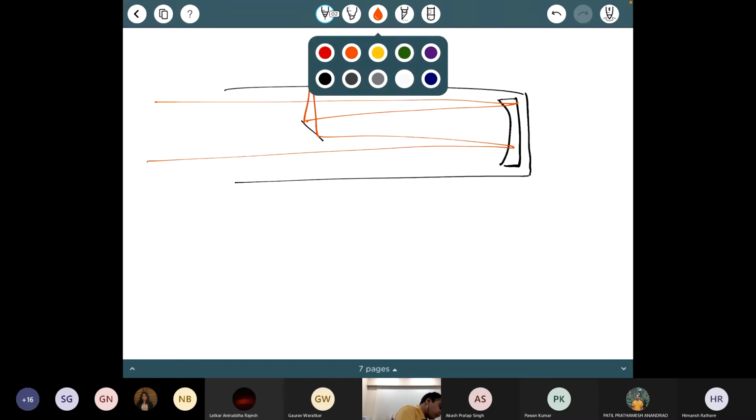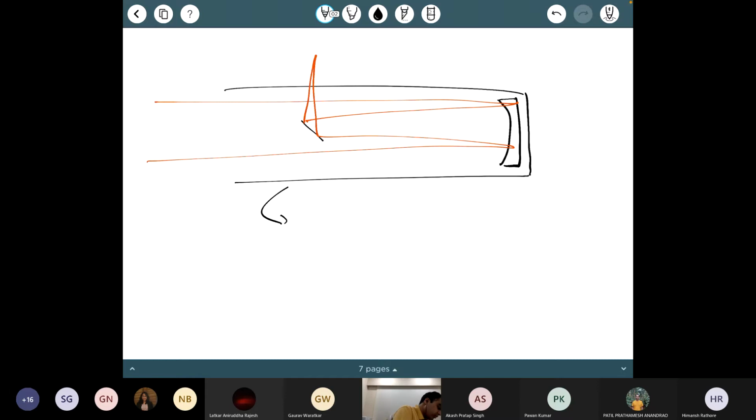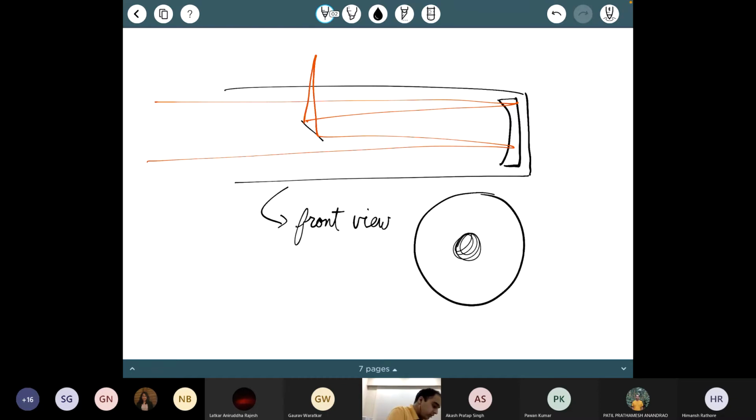So if I look at it from the side, front view, then what I will see is a circular tube. I will see the secondary mirror in between, but you will actually see mirror supports. Typically they use just 3. This is called a spider.